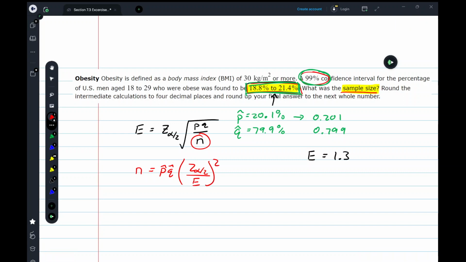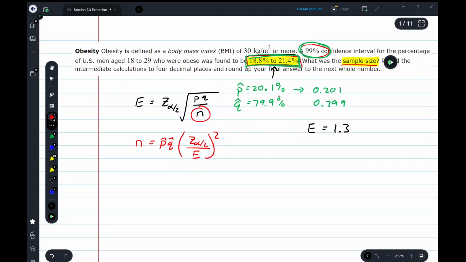All it's done is divide both sides by z sub alpha over 2, square both sides, and then manipulate pq over n to solve for n. Everything I've talked about up to this point leads us to this formula.